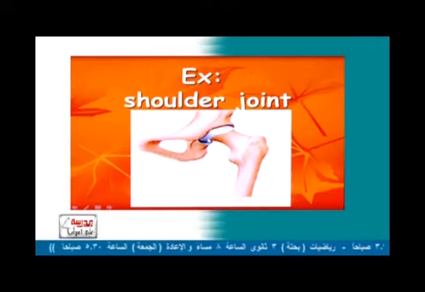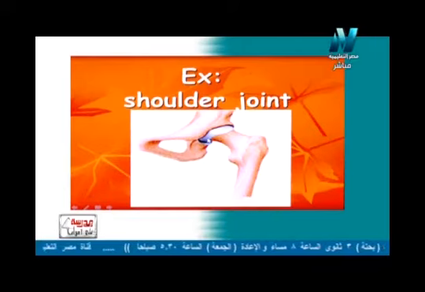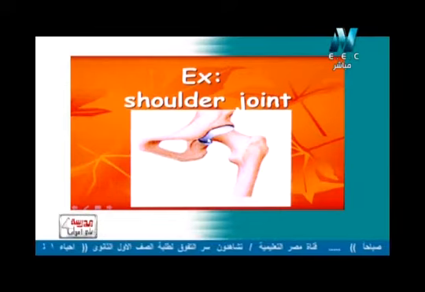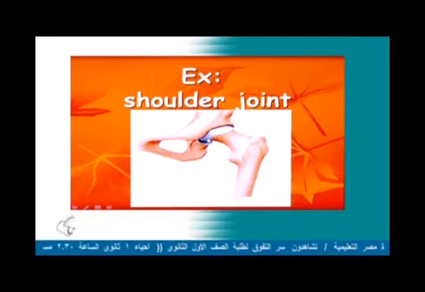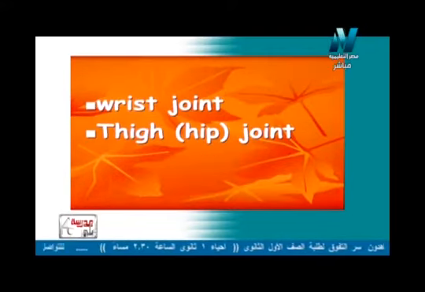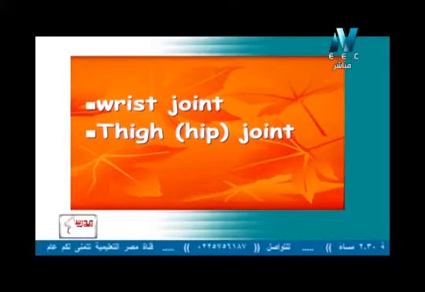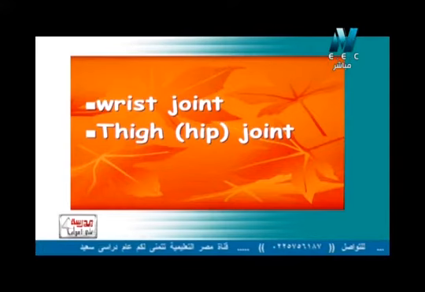So the shoulder joint and the thigh joint, all of them, and the wrist joint too, are all called widely or freely movable joints. So the wrist joint again, or the thigh or hip joint, we will also call a widely movable joint for the same reason: it moves in all directions.